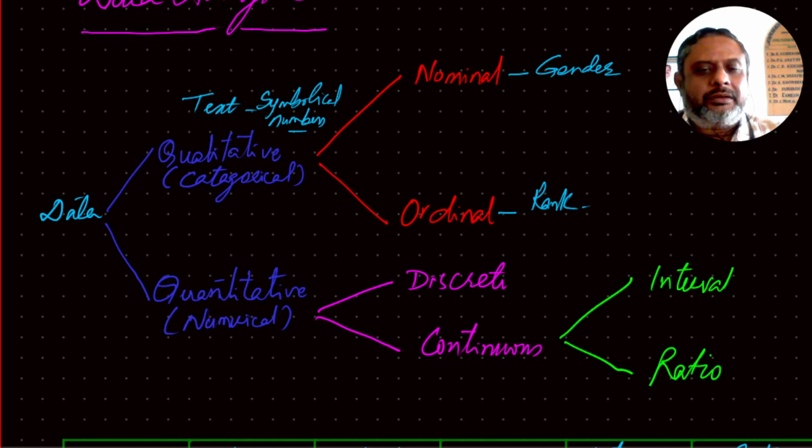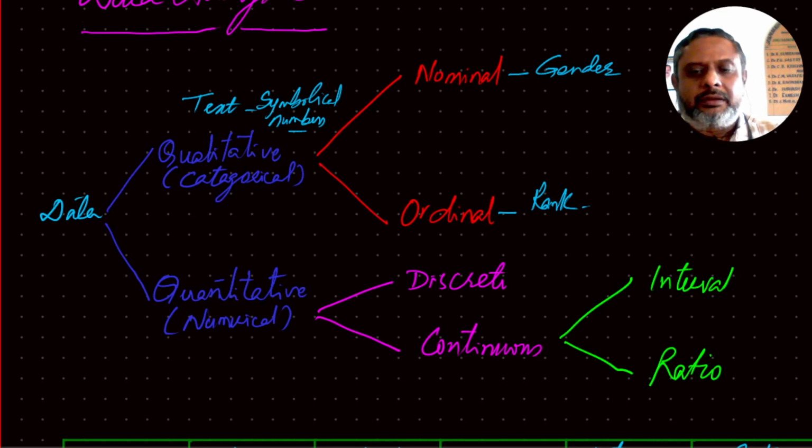On the other side, quantitative, which is numerical. This numerical data may have a finite set of numbers which can be used for our applications, and these numbers are in the real sense numbers, so they can be used for any arithmetic operation like addition, subtraction, and so on.